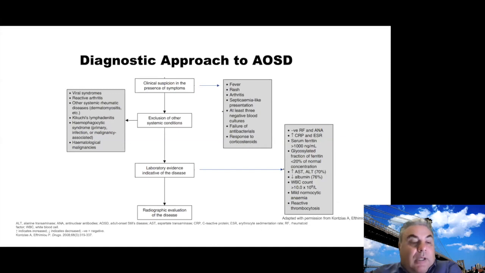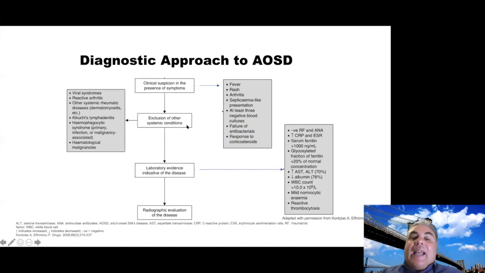So this is from a paper I published with Dr. Concias when he was my resident. And we tried to codify in a way our diagnostic thinking for adult Still's disease. Obviously, exclusion of more common diseases like infections, malignancies, and other autoimmune diseases is paramount. That's featured also in the diagnostic and classification criteria discussed before. But there are clinical and laboratory findings that can heighten the suspicion, and in the right context, they can help a prompt diagnosis. Radiographic evaluation is kind of a later finding, not very useful early on, but for established disease